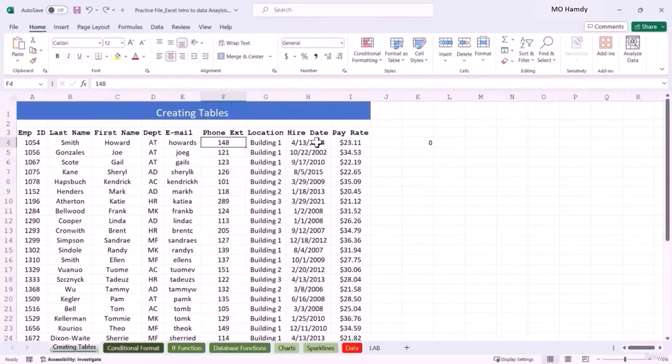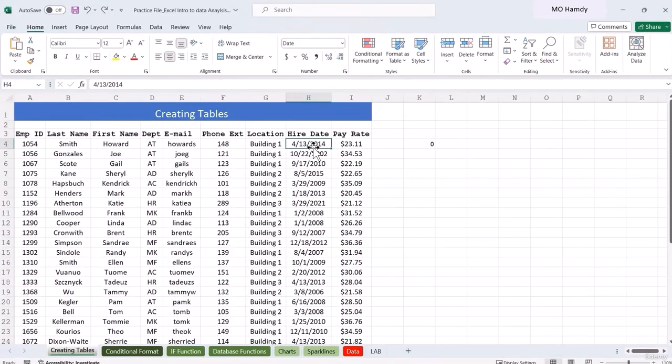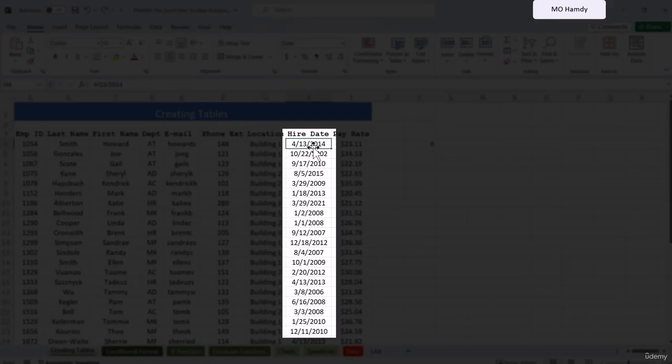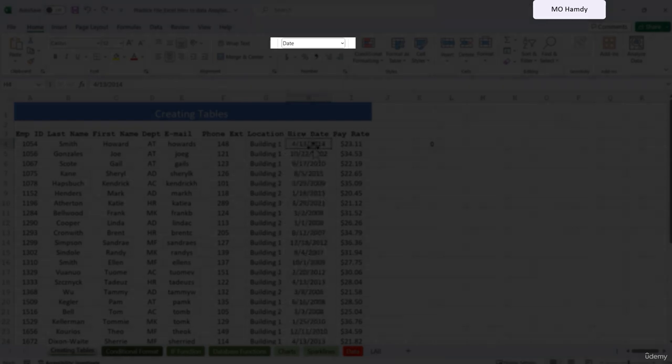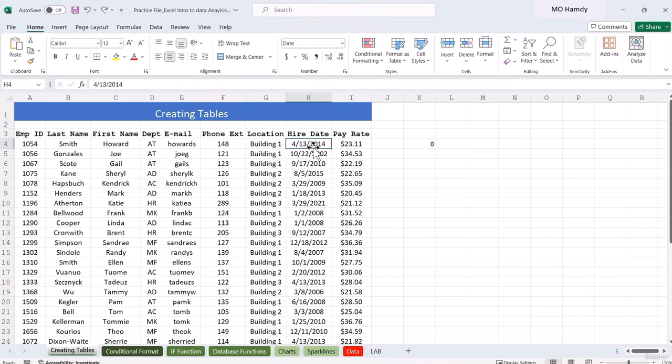So those are some good first steps. Some other tricky things to look for, especially when you are working with dates and numerical values, is that you want to make sure that they are formatted properly. If we take a look at our hire dates here, we can see that they are properly formatted as a date. This is not always the case.